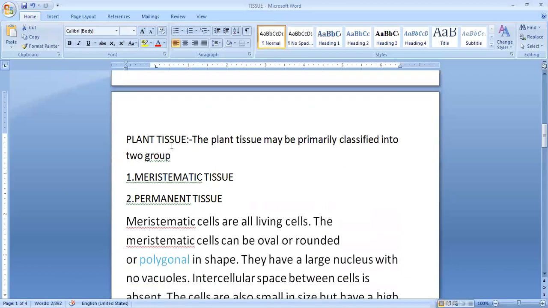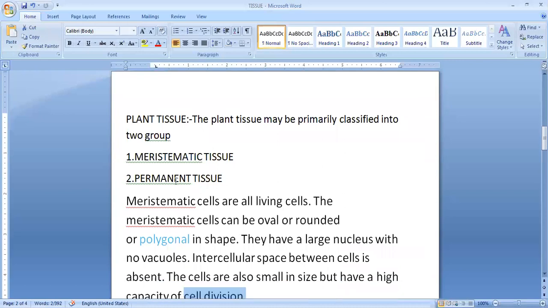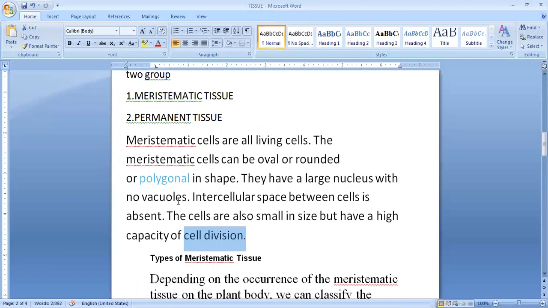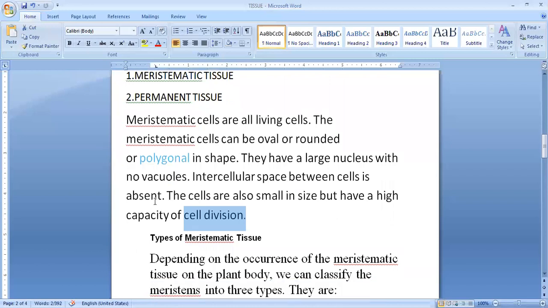So we are studying plant tissue, and I have told you it is classified into two: meristematic tissue and permanent tissue. And we are studying meristematic tissue. These are the characters or properties of meristematic tissue: all the meristematic cells are living. They can be oval, rounded, or polygonal in shape. They have a large nucleus but no vacuoles. Intercellular space is absent, and these cells keep on dividing. Whereas in permanent tissue, we will see they do not divide.